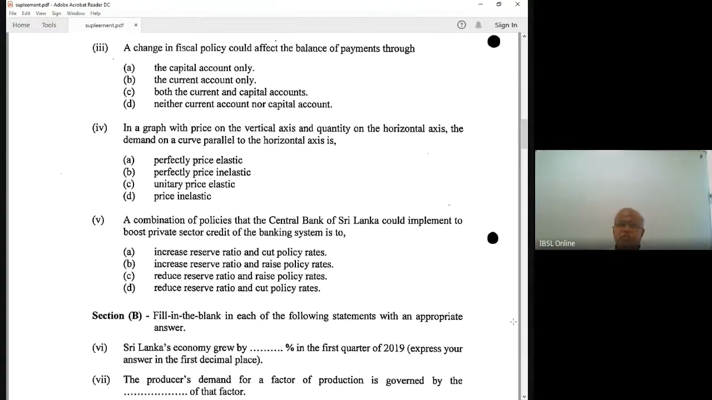Policy rates are used to influence the total money supply in the economy and the interest rate structure of the economy. Right. What is reserve ratio?